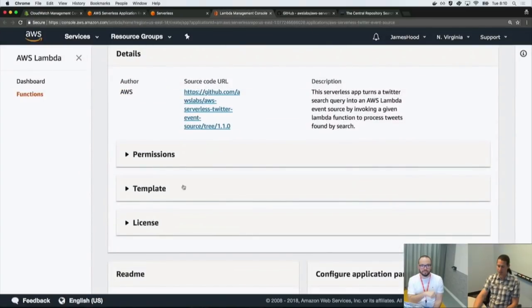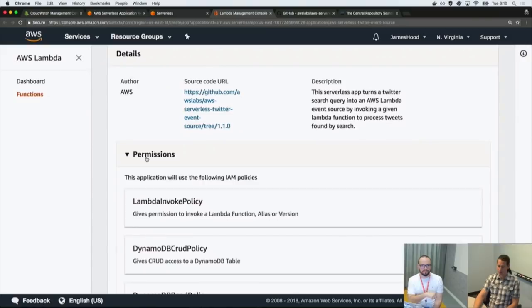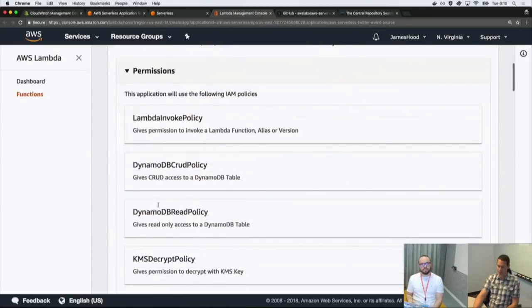You can also see permissions. So it'll tell you what permissions this application will have. So it'll be able to invoke a Lambda. It will also be able to do some operations on a DynamoDB table. So CRUD is just the create, read, update, delete.